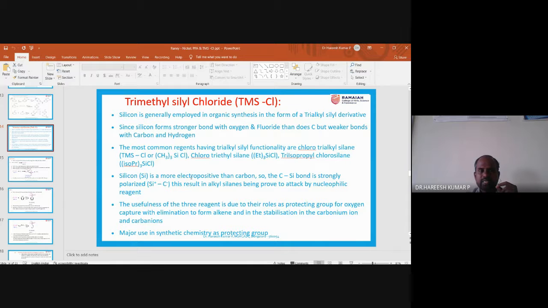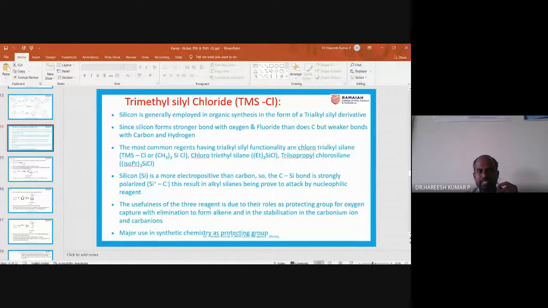So silicon is more electropositive. That means if silicon is forming a bond with carbon, silicon attains a positive charge and carbon attains a negative charge. Okay, so this is what I mentioned. Silicon attains a positive charge, carbon attains a negative charge.